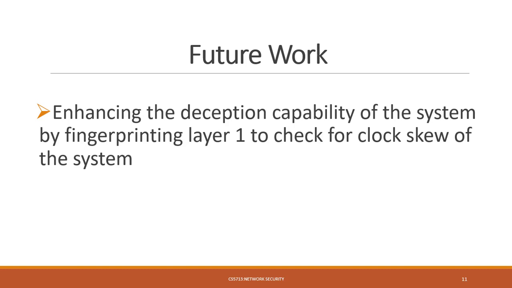Here is the future work. In future, we will enhance the deception capability of the system by fingerprinting layer 1 to check for the clock skew of the system. The clock skew is also a mechanism. In future, we will work on it.